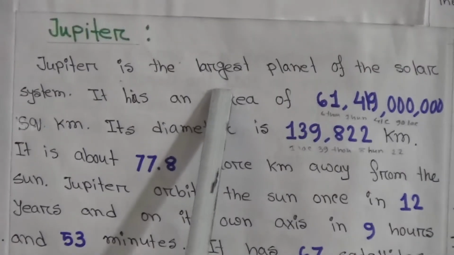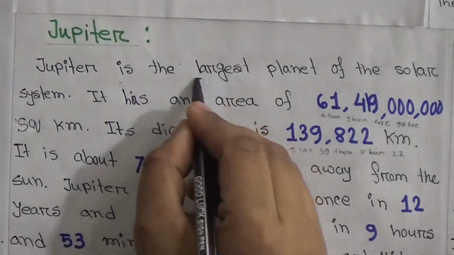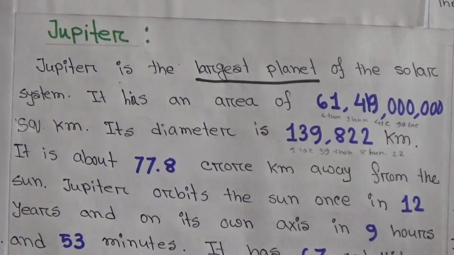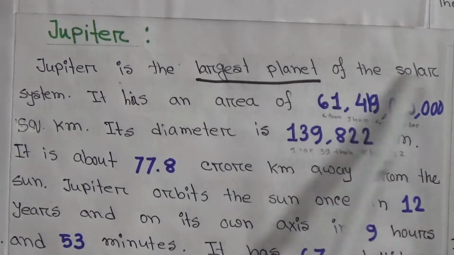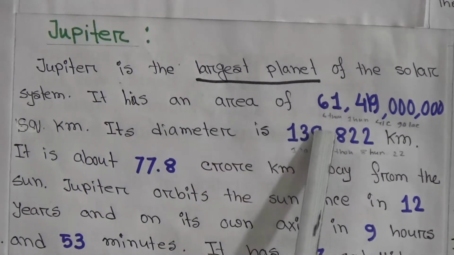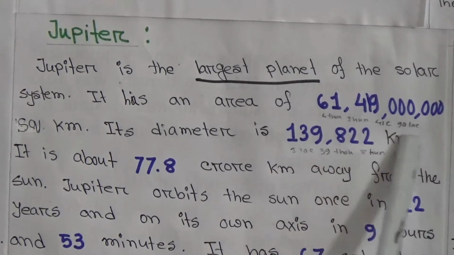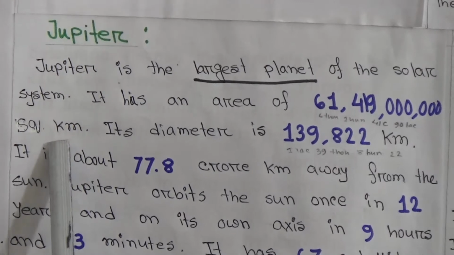Then comes Jupiter. Jupiter is the largest planet of the solar system. Which is the largest planet? Jupiter is the largest planet of the solar system. It has an area of 6,141 crore 90 lakh square kilometers.